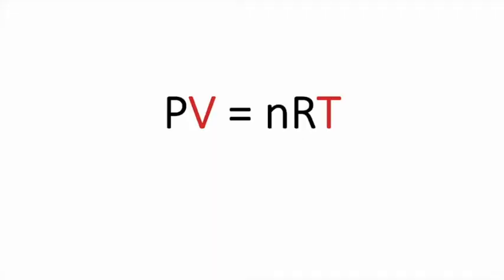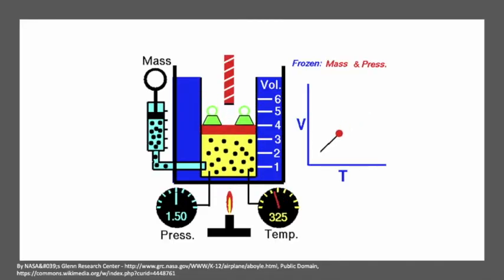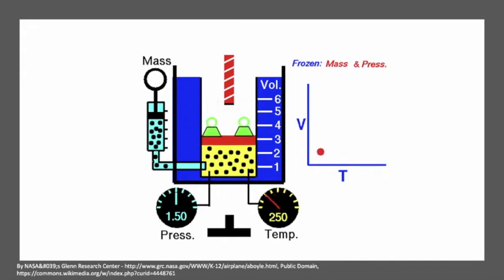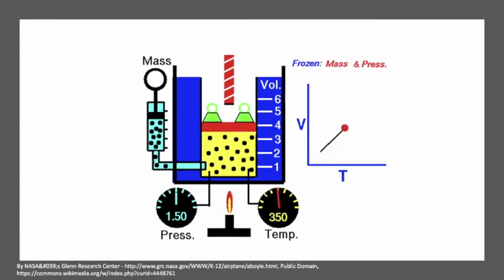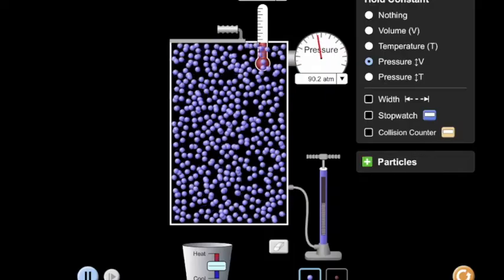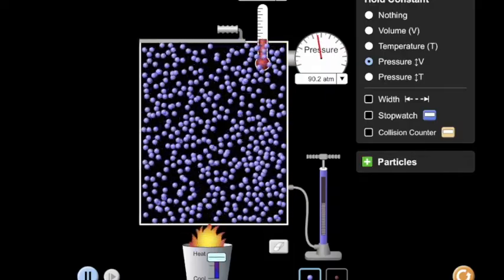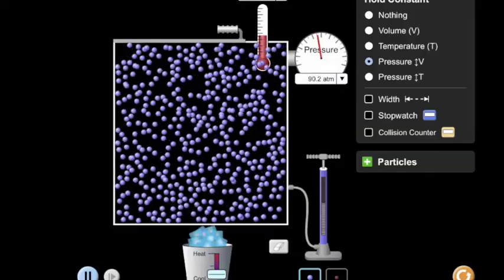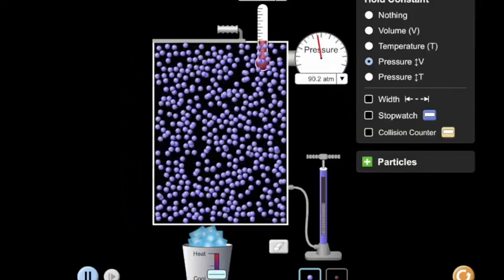Now let's look at the relationship between volume and temperature. We'll assume that we're holding the number of moles and the pressure constant. From the ideal gas law equation, we see that volume and temperature are directly proportional. If we hold pressure and the number of moles constant, and if we change the volume, the temperature goes up. If we change the temperature, the volume will go up proportionately. We have a linear relationship. We can see this in this PhET lab. Increase the temperature, and the volume increases. Decrease the temperature, and the volume decreases.